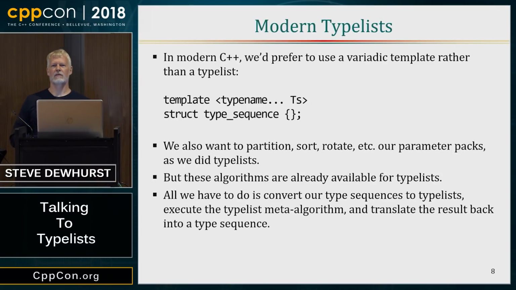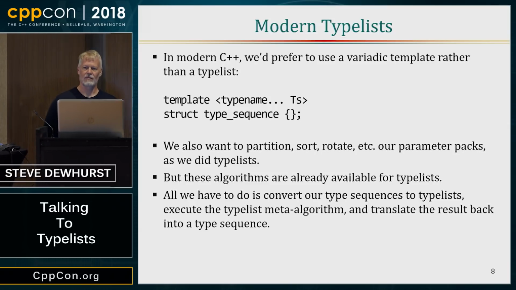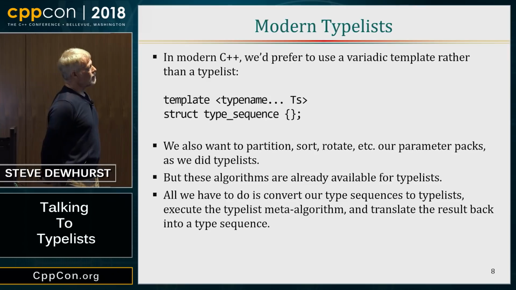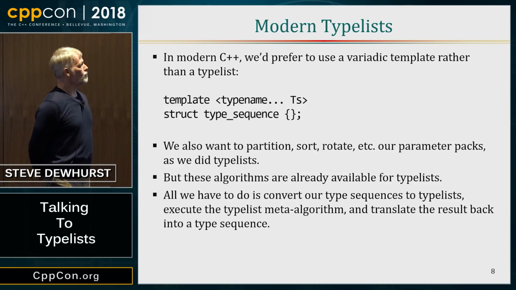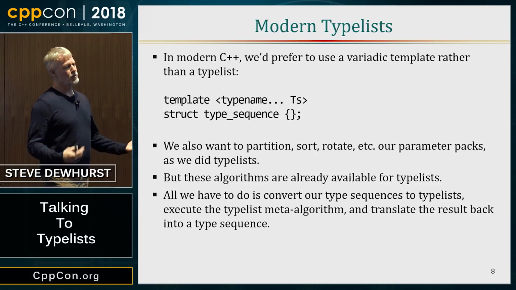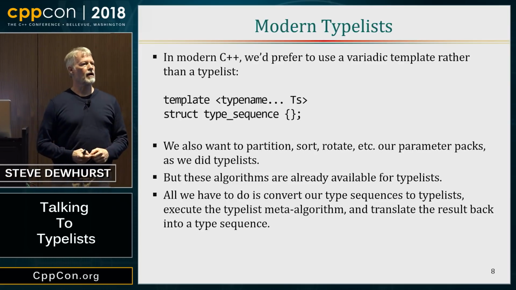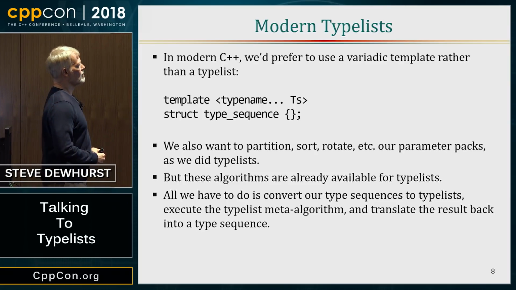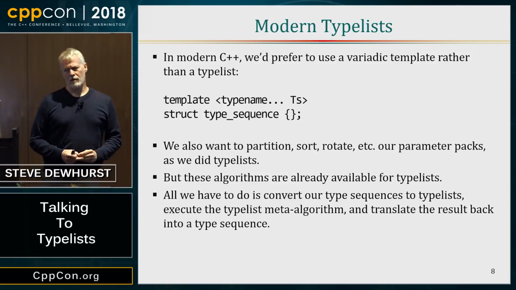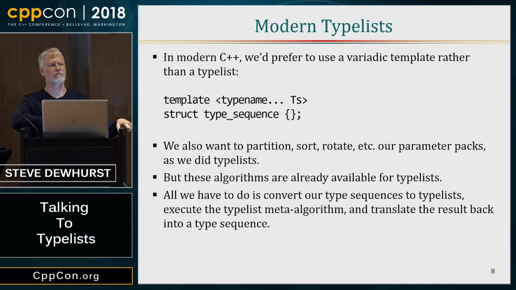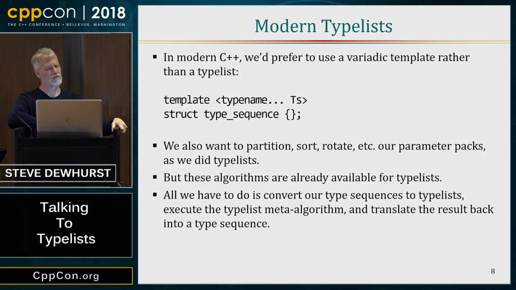So what about today? Modern type lists. Modern type lists are much easier. We just have a sequence of types. And this is a very common thing to have. We occasionally will use the variable as it is, or we may actually unwrap the types into a pack so we can do something with the individual types. And we can partition a type sequence, but why bother? Because we can already partition a type list. So why do extra work?